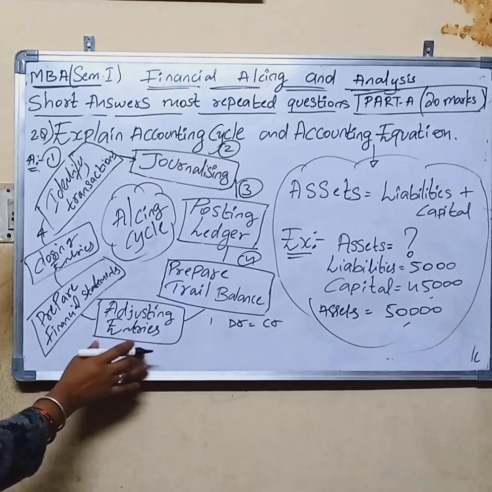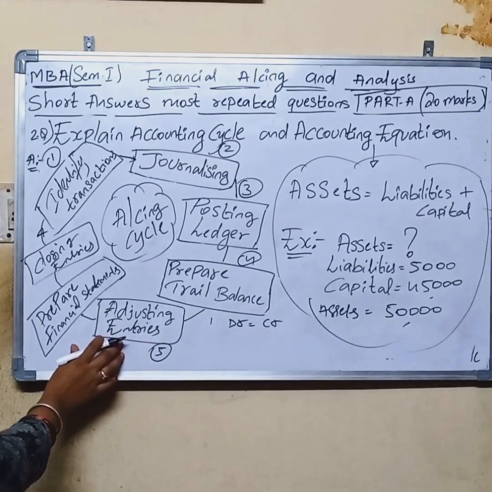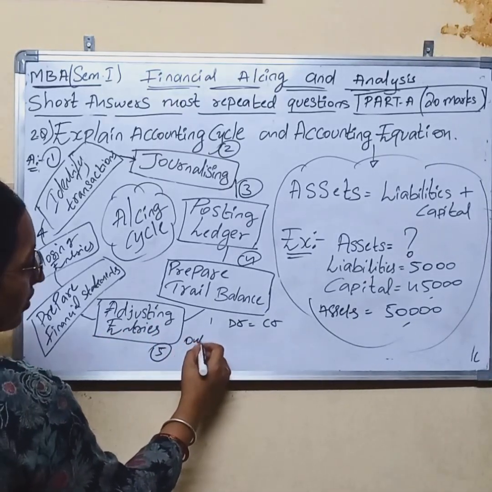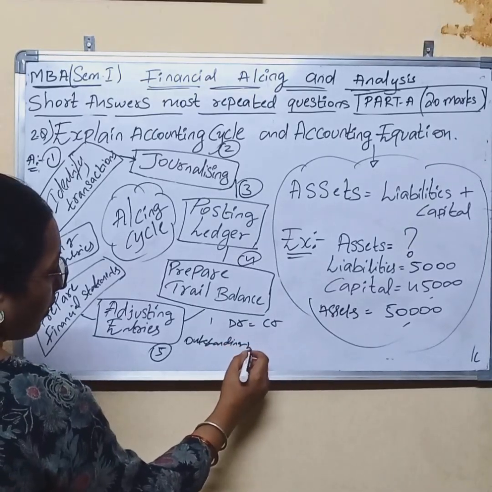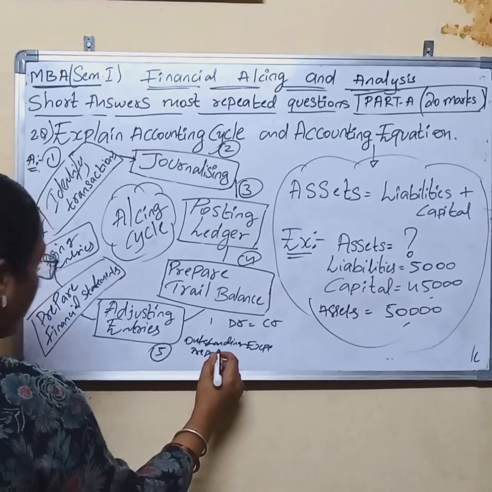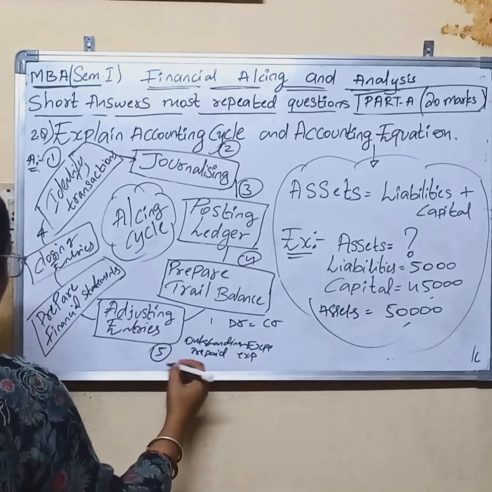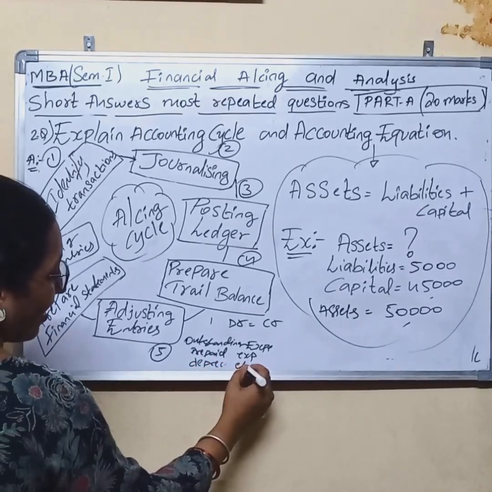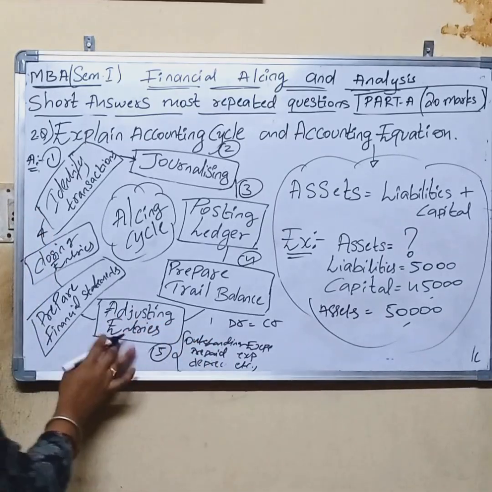Adjusting entries is the fifth step: all the outstanding expenses, prepaid expenses, and also depreciation, etc. These all are the adjustments, the adjusting entries.